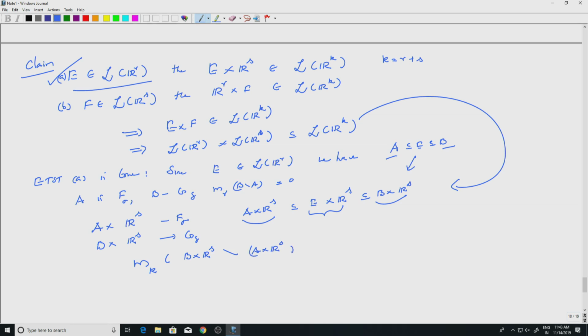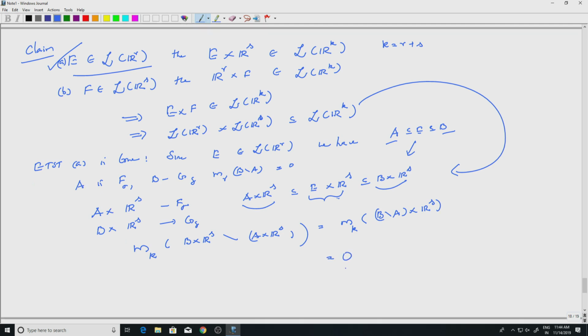If we show that it is 0, then by definition this would be in the Lebesgue sigma algebra of k-dimensional space. Well, this is m_k of (B minus A) cross R^s, and I want to say this is 0.